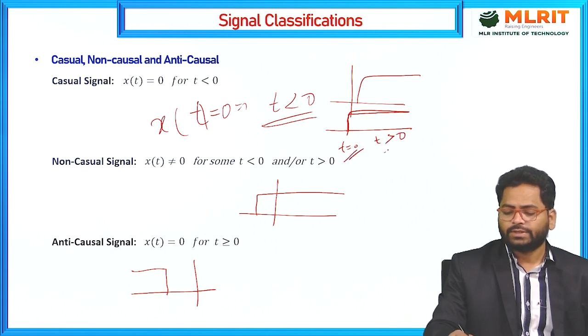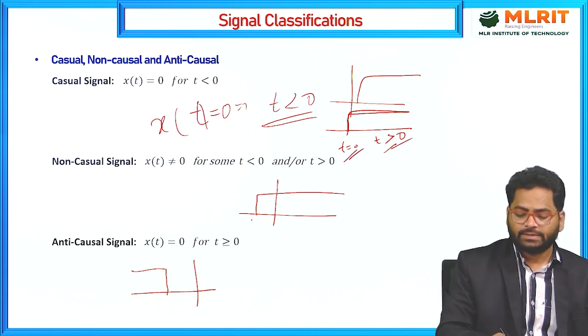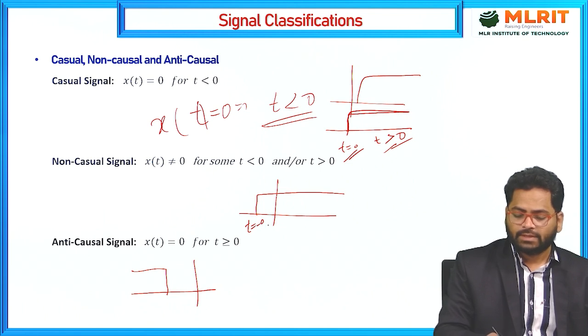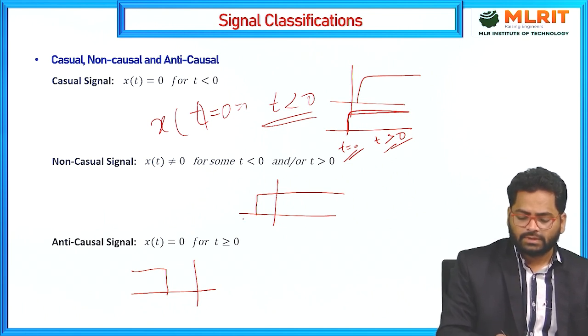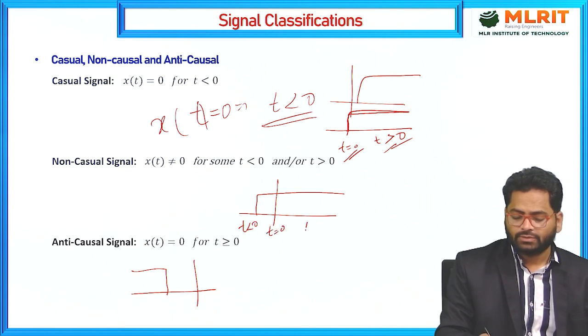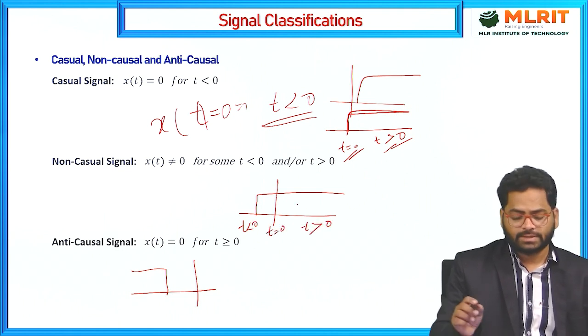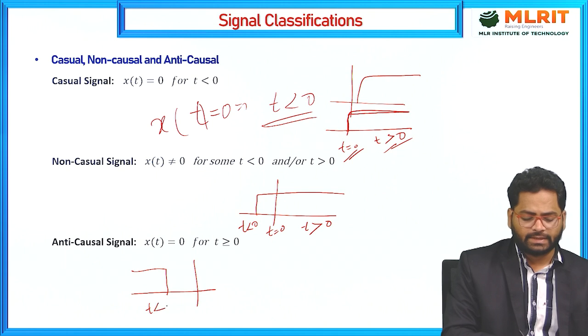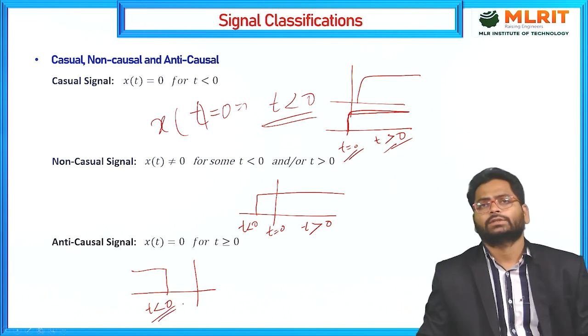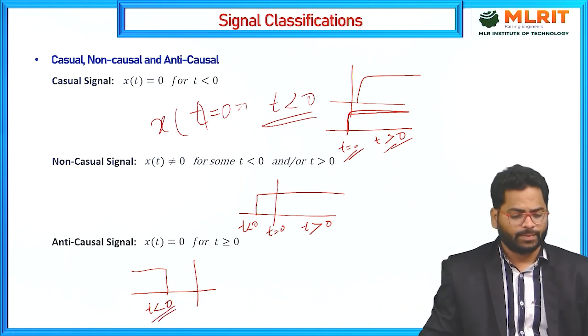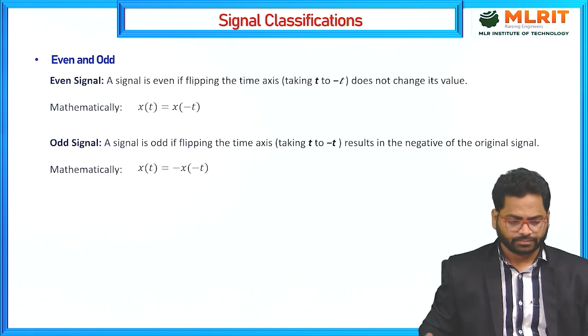In these two cases the signal exists. Here you can call t less than 0, t equals 0, t greater than 0. Three cases exist. Here only t less than 0 will exist.